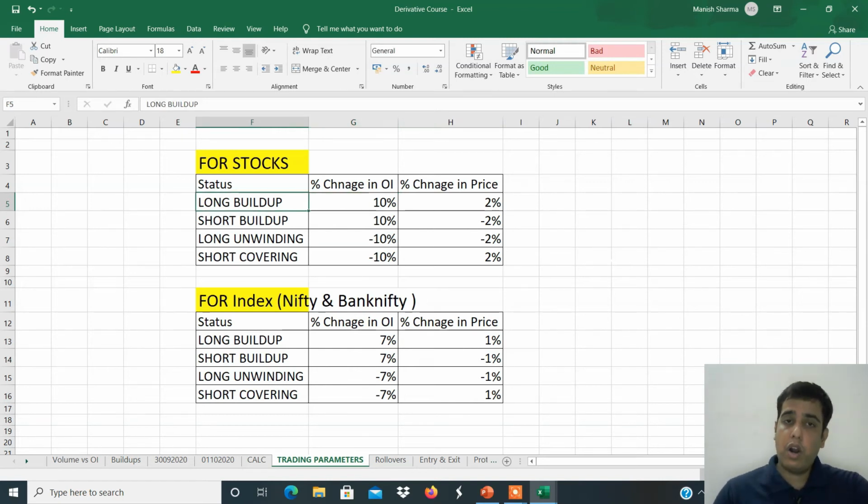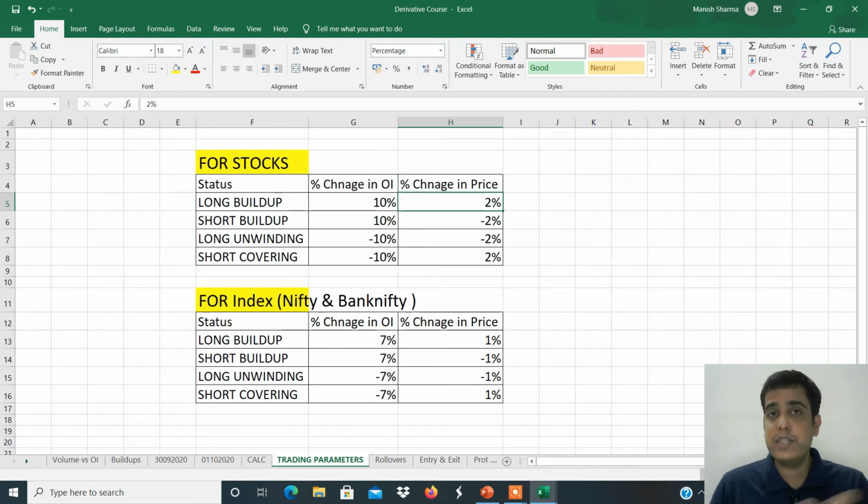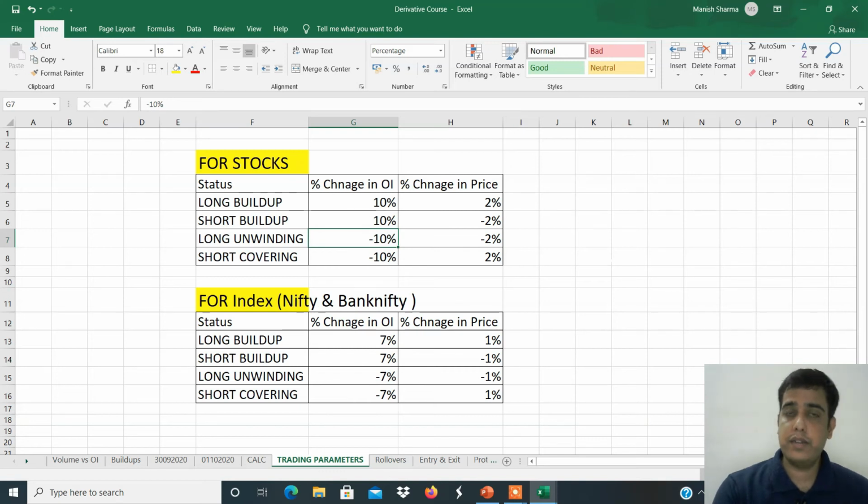Now understand, the long build up filter for a stock is: minimum open interest has to be 10% plus and minimum price 2% plus. At least, this is at least. If the stock is having open interest of 9% or price is below 2%, you will not take a trade in that. Okay, so this is the at least parameter. Short build up: plus 10 and minus 2. Long unwinding: minus 10 and minus 2. Short covering: minus 10 and plus 2.